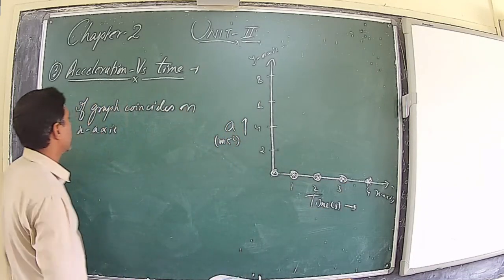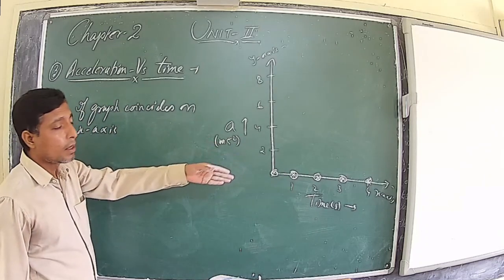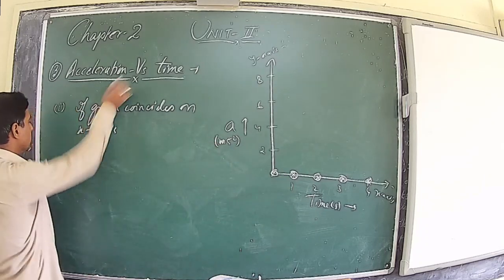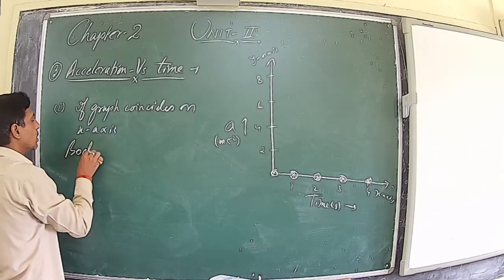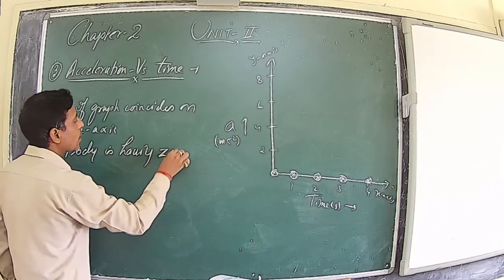Then what do we conclude from this? If the acceleration versus time graph coincides with the x-axis, it means the body is having 0 acceleration.